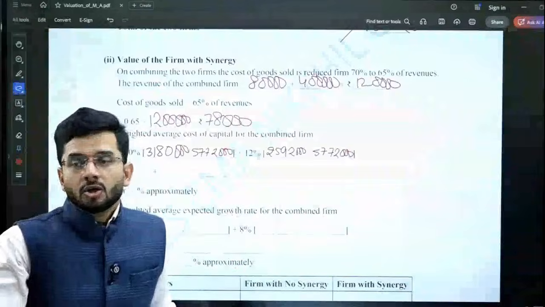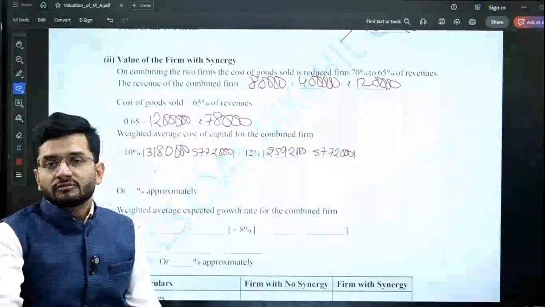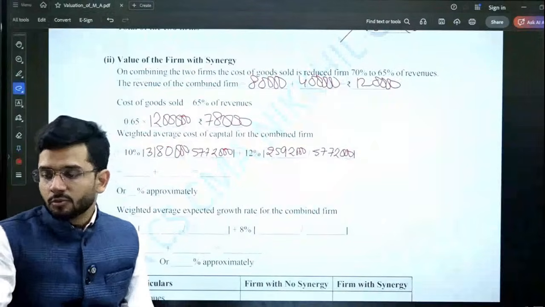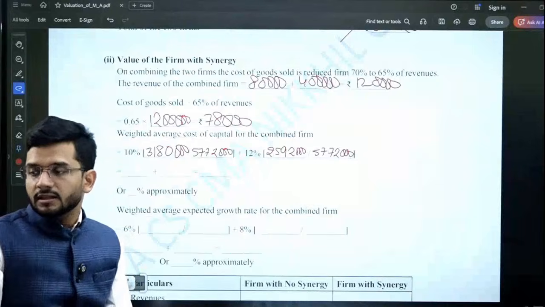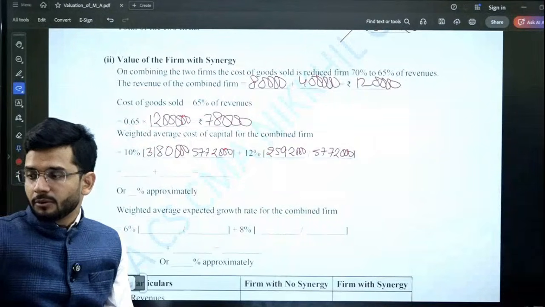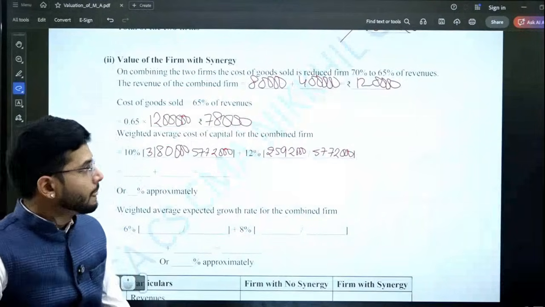You'll prorate the cost of capital using the value of the individual firms. That is a very important step to do.